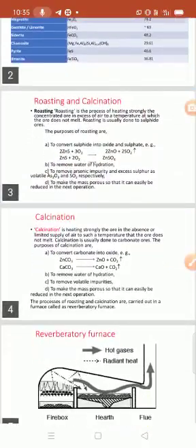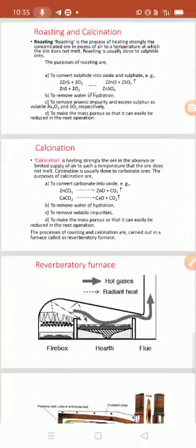Next point, that is roasting. Another example in calcination: we can take hematite, Fe2O3·3H2O, which gives Fe2O3 plus 3H2O. In this way, conversion of carbonate or hydroxide into its oxide form is the main purpose of calcination.